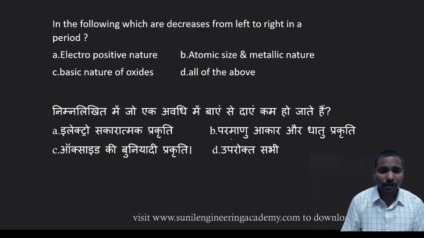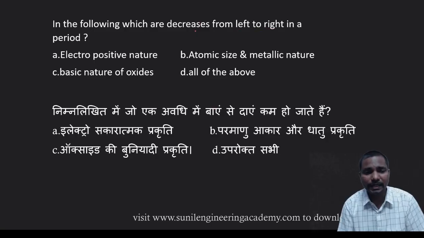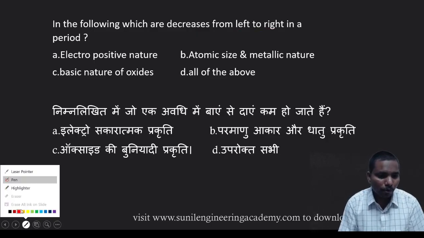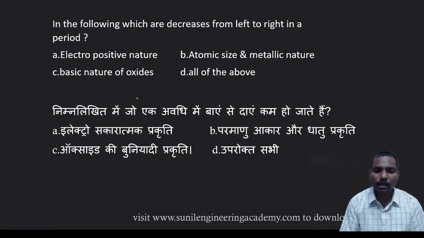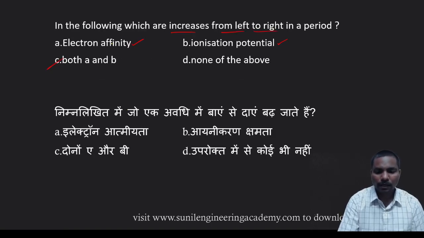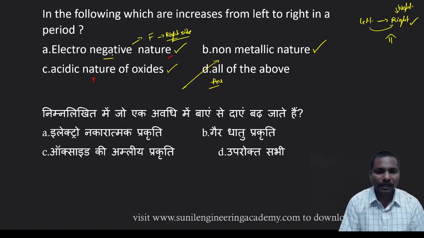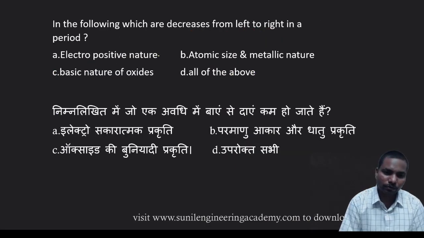In the same way, which decrease? Which decrease, guys? The opposite ones decrease, correct? Electronegative increases means electropositive decreases, non-metallic nature increases means metallic nature decreases. So the opposite of all this: electropositive nature decreases, metallic nature decreases, basic nature also decreases. So all will decrease. So the answer is option D.